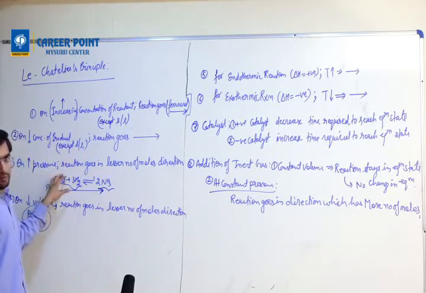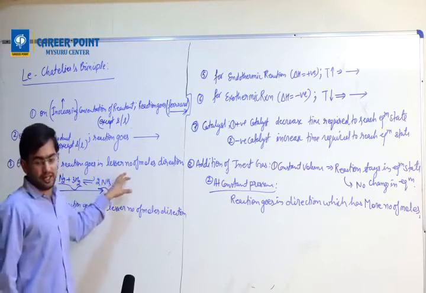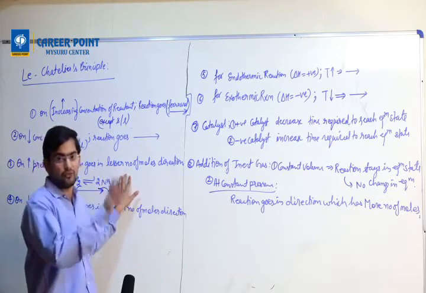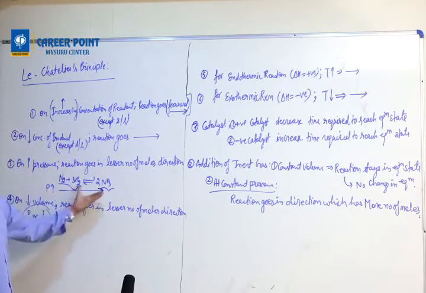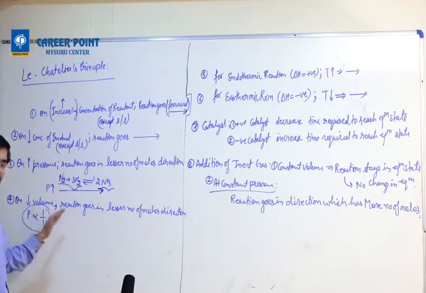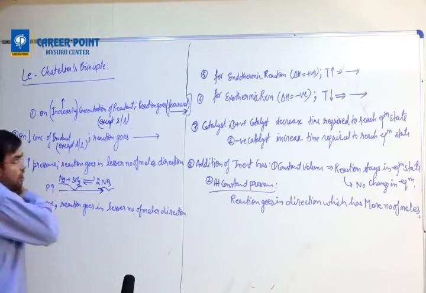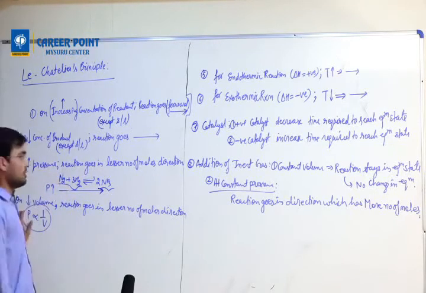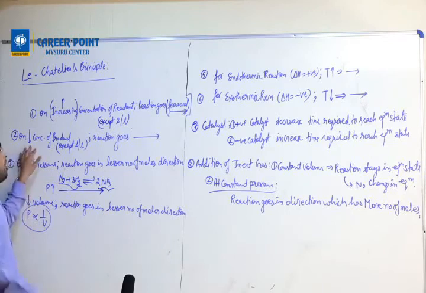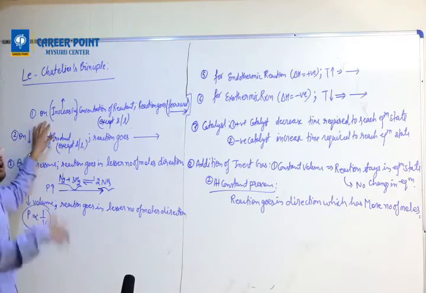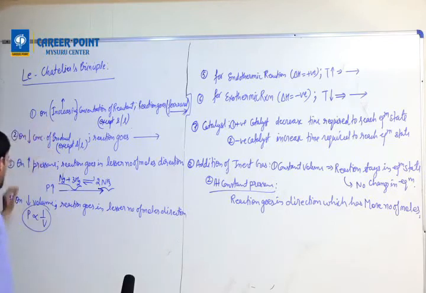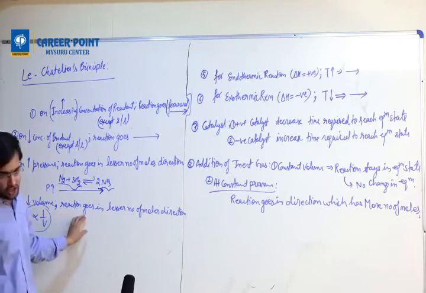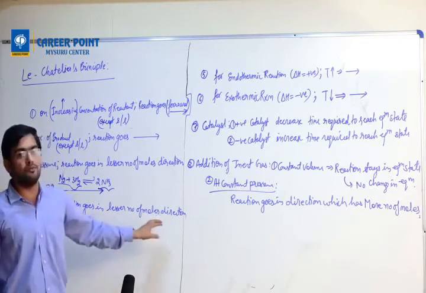On increasing pressure, reaction goes in a direction which has lesser number of moles, such as the example I have given. On decreasing volume, you have to memorize this. All is for forward direction only. So on decreasing volume, on increasing pressure, on decreasing concentration of product, on increasing concentration of reactant, reaction goes in the lesser number of moles direction.